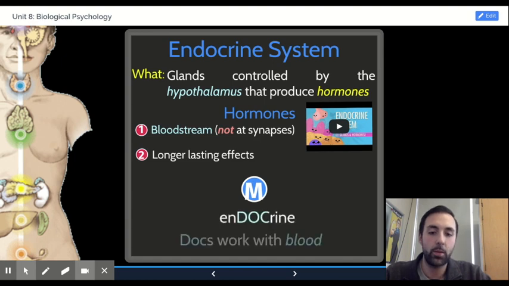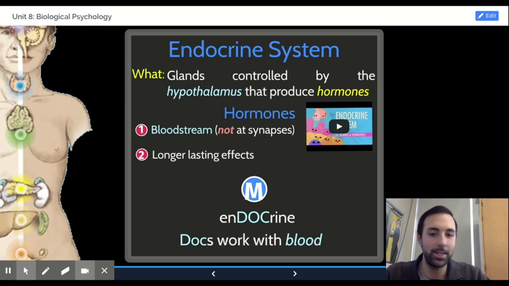As a mnemonic, when I look at the word endocrine system, the DOC in the middle reminds me of the word doctor. Doctors work quite a bit with blood. The big difference between the endocrine system and the nervous system is that the endocrine system works because these chemical hormones are secreted into the bloodstream, have longer lasting effects, and take a little bit longer to subside. And as you'll see, there are some pretty big picture things that hormones do, like managing your sleep cycle.